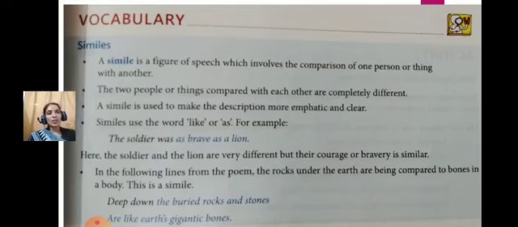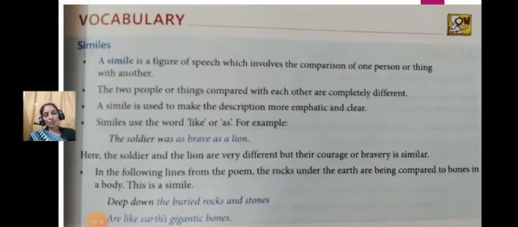Okay, children. So here I would like to end, and hope that you would go for the comprehension part and learn everything properly. I hope that you would recite the poem and understand it clearly, and mark the answers, write in the notebook with pencil, and definitely you would get it in written form as well.